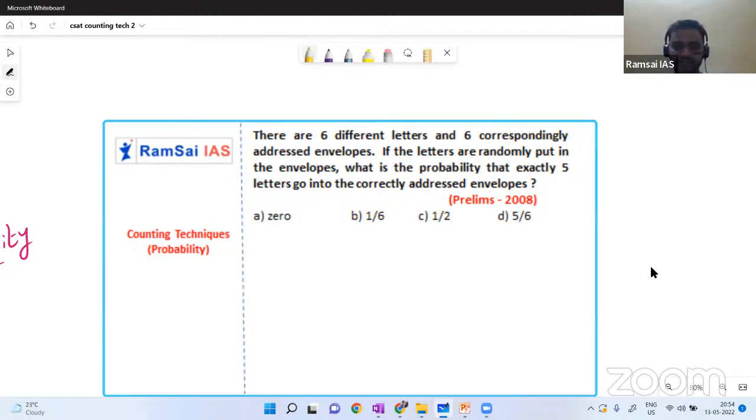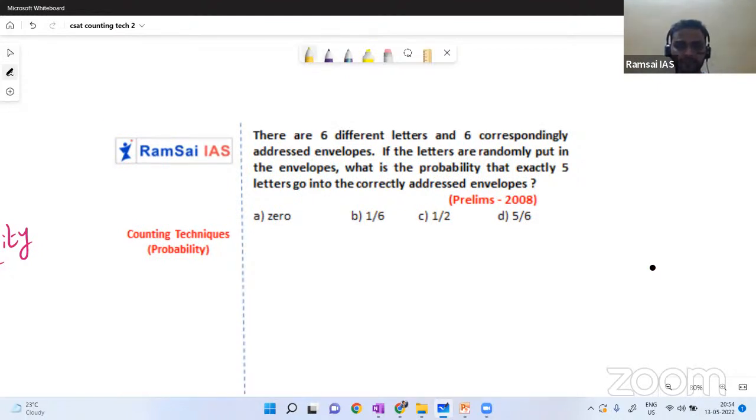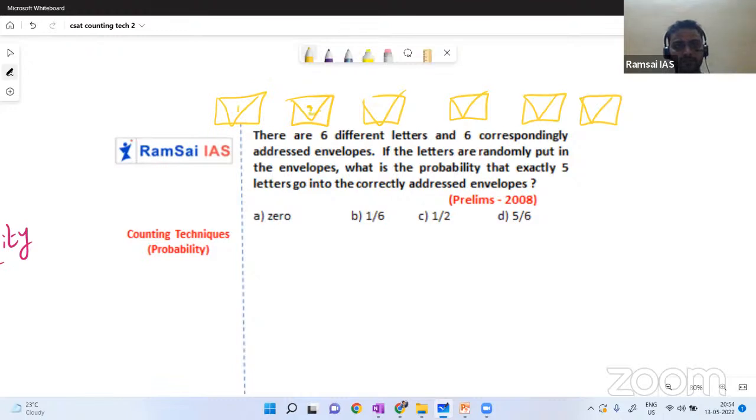Wait, let me draw a diagram, you will understand. This is one envelope, second envelope, third, fourth, fifth, sixth. 1, 2, 3, 4, 5, 6. So how many letters do we have? 1, 2, 3, 4, 5, 6.